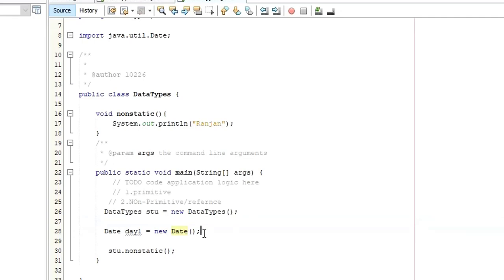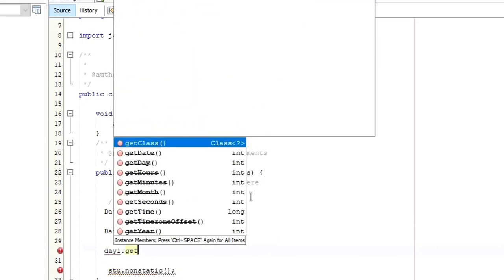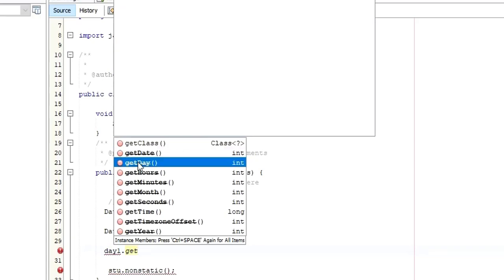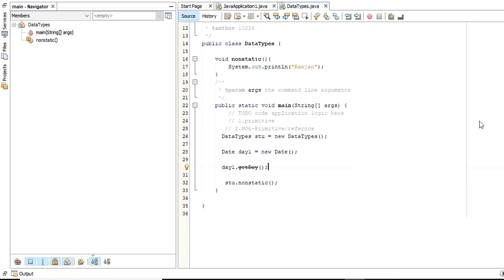So for example, what is the use of this Date class? In case you want to get today's date, it is easy. day1 is an object, dot getDay method. When you use the getDay method, save and refresh. And then this has to be in the system.out.println, right? So let me cut this one, we are no longer using it.